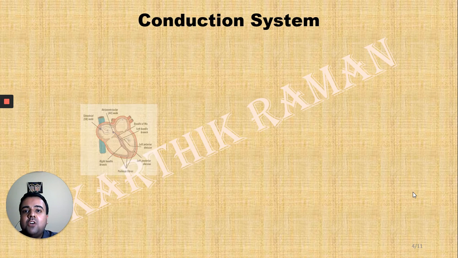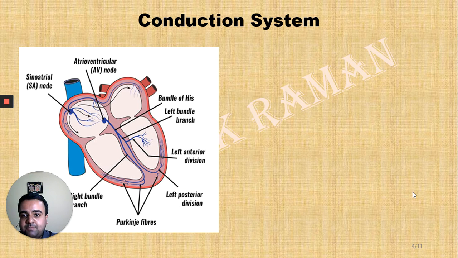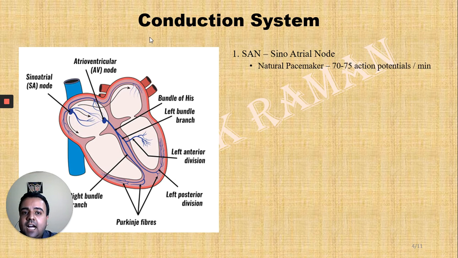Now the components of the conduction system of the heart. The first one is the sinoatrial node or the SAN. So please look at the pointer on the screen. The sinoatrial node is a specialized mass of muscle tissue. It is known as the nodal tissue, and it is the SAN which is going to generate impulses, initiate the contraction and relaxation of the heart, and also maintain the pacing activity. Therefore, it is called the natural pacemaker of the heart.